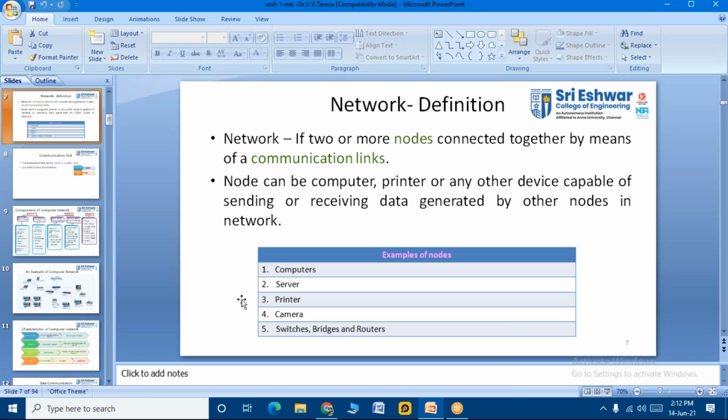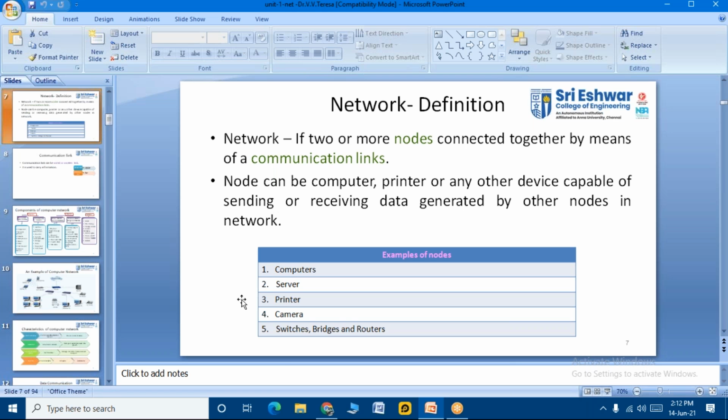Okay, so we already had a network definition. We gave that. Networking is the connection of two or more nodes connected together by means of communication links. A node can be a computer, printer, or any other device capable of sending or receiving data generated by other nodes in the network, right, students? We already discussed this.